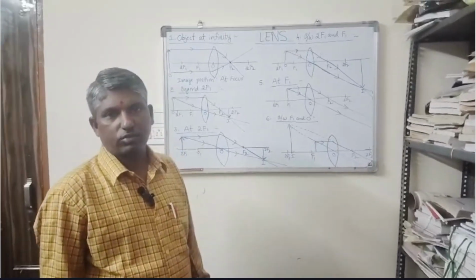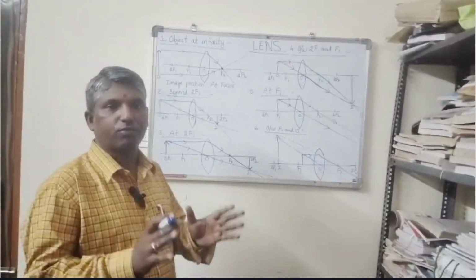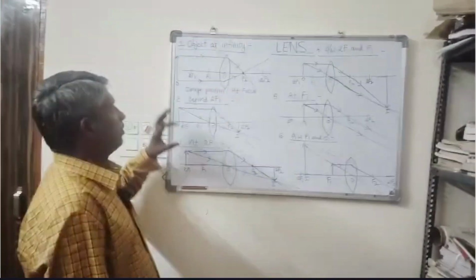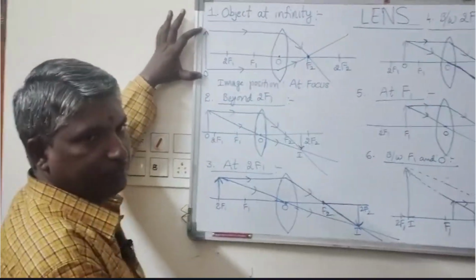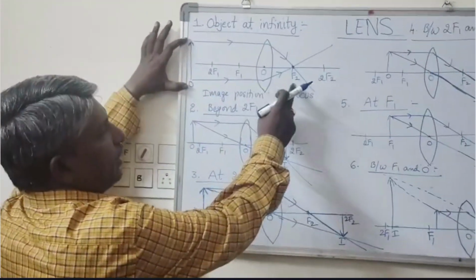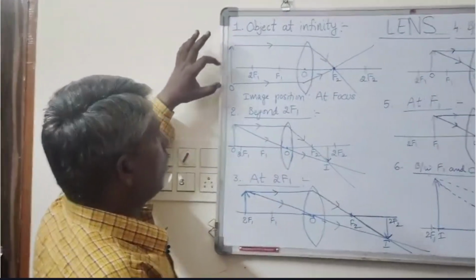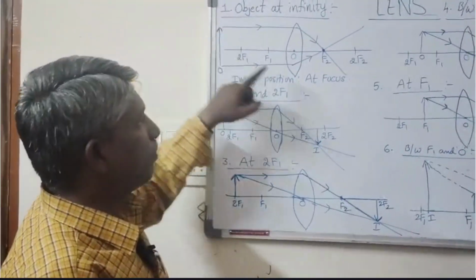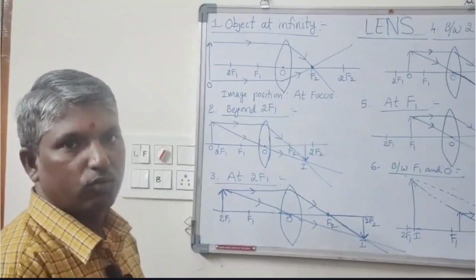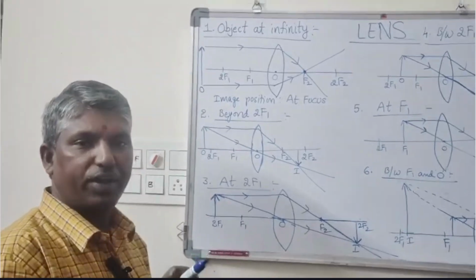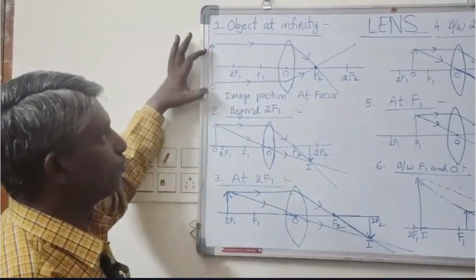When we use the lens, the object is kept at different positions, and we can collect different types of images. First situation: the object is at infinity distance from the biconvex lens. Then the refracted rays converge at the focus point. It means the object is kept at infinity distance, and its image is formed at the focus point. The image formed is point sized, inverted and real. That is the first position.